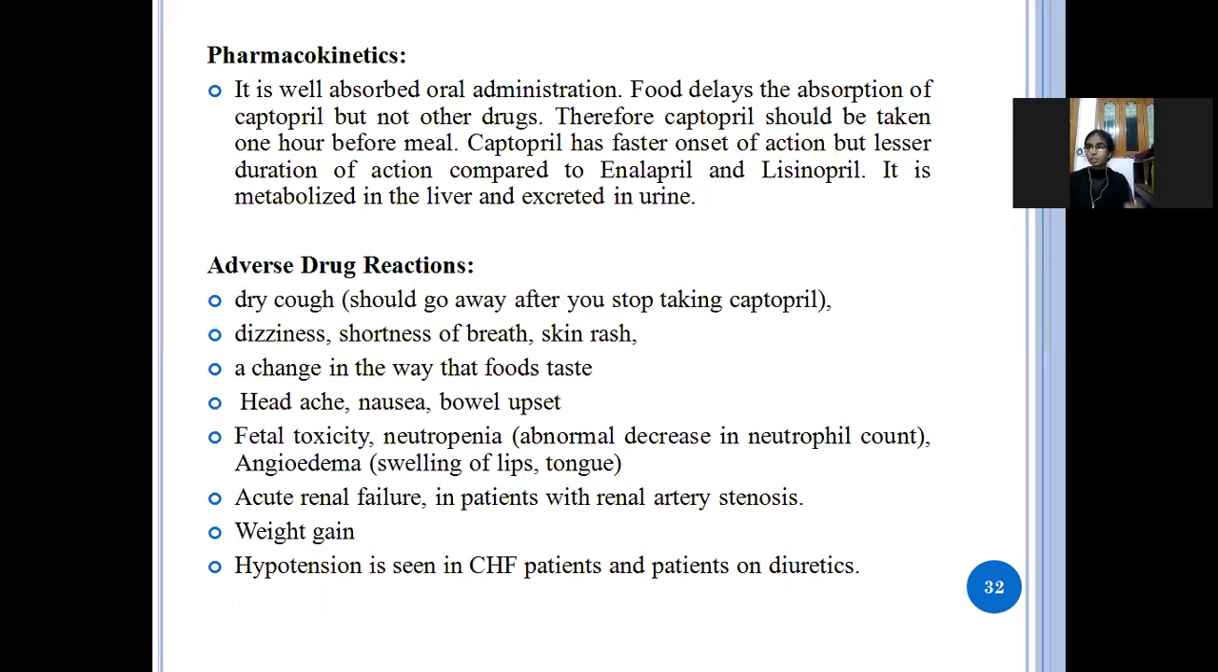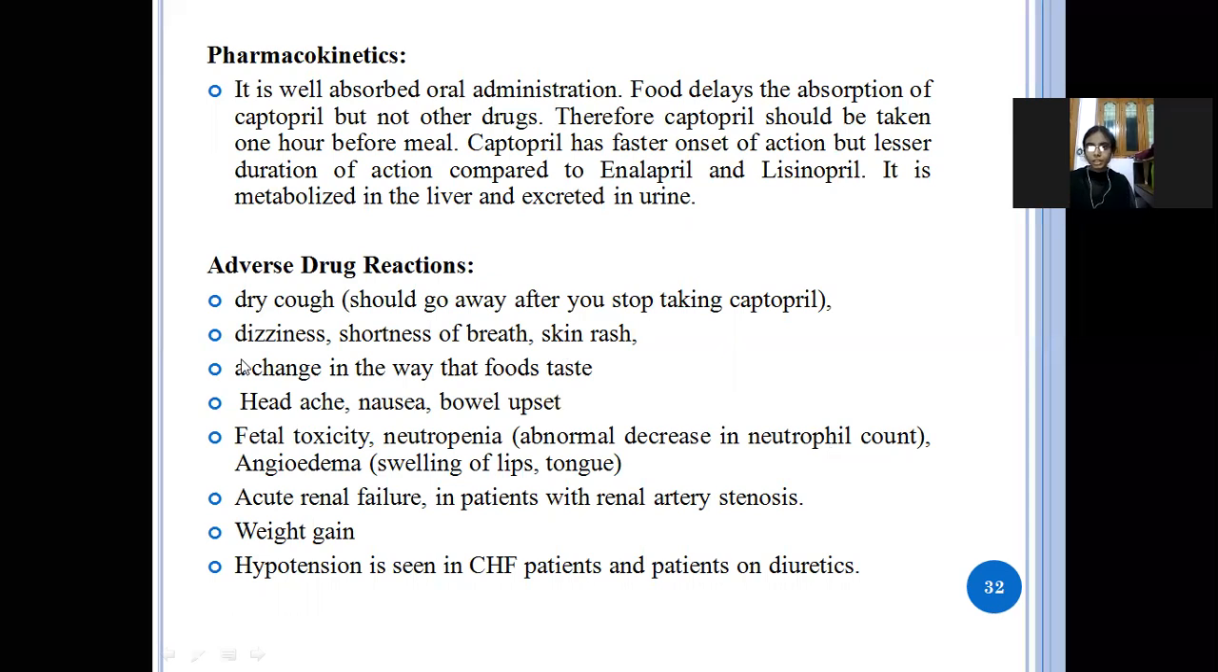It is metabolized in the liver and excreted in the urine. It is the oral route of administration. This drug should be taken before the meals for better absorption. If the drug is taken with food, the absorption will be delayed, and the duration of action is less when we compare with other ACE inhibitors like enalapril and lisinopril. It is metabolized in the liver and excreted in urine.